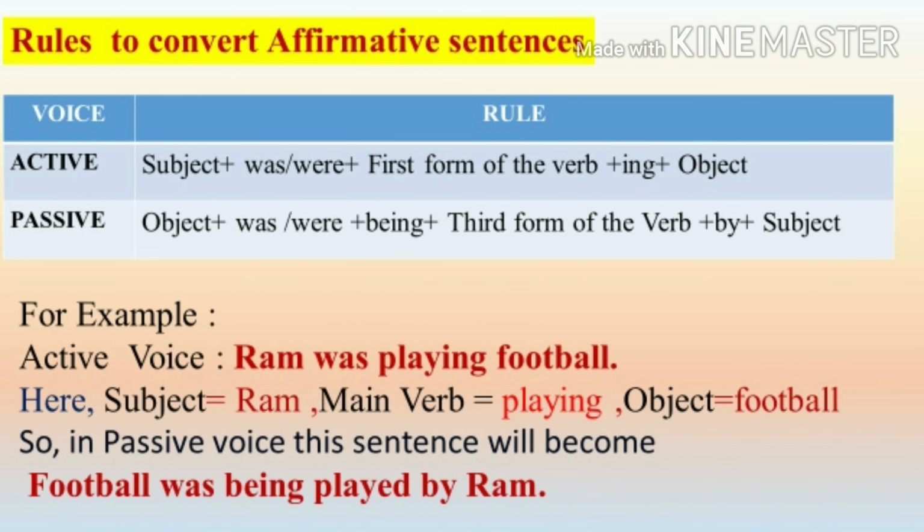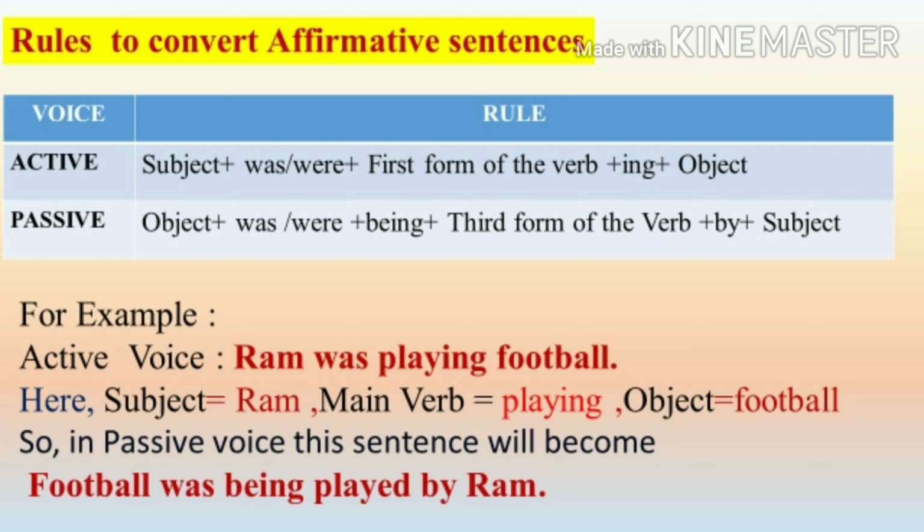Friends, now let us see what is the rule for writing affirmative sentences of past continuous tense in active voice. The rule is subject plus was or were plus first form of the verb plus ing plus object. When we convert this into passive voice, the rule will become object plus was or were plus being plus third form of the verb plus by plus subject.